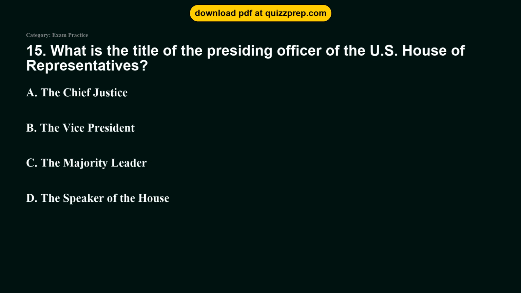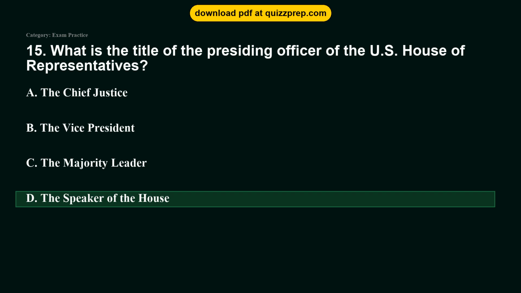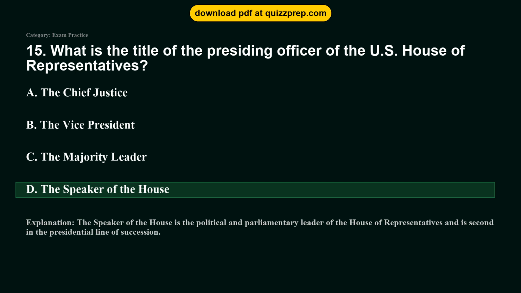Question 15. What is the title of the presiding officer of the U.S. House of Representatives? Option A. The Chief Justice. Option B. The Vice President. Option C. The Majority Leader. Option D. The Speaker of the House. The correct answer is option D, the Speaker of the House. The Speaker of the House is the political and parliamentary leader of the House of Representatives and is second in the presidential line of succession.